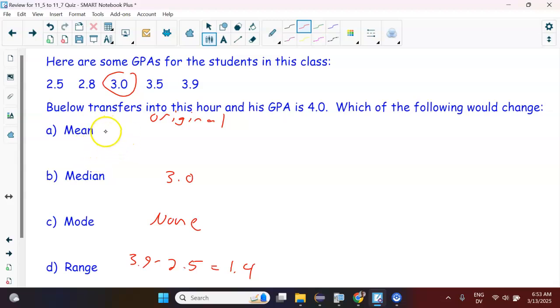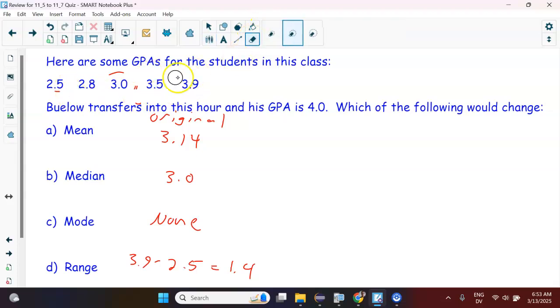Okay, and then the mean would have to add them all up and divide by 4. Sorry, I think I misspoke there. Divide them by 5 for the mean. So add all these together and divide by 5. Okay, and we should get for the original mean 3.14, it looks like. And now just recalculate them, right? So now do it with the new score. So let's do the new and see if they change.